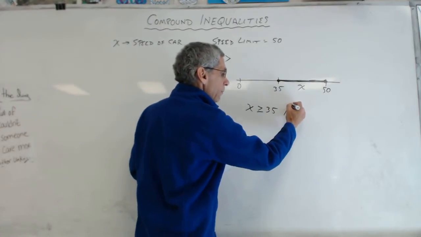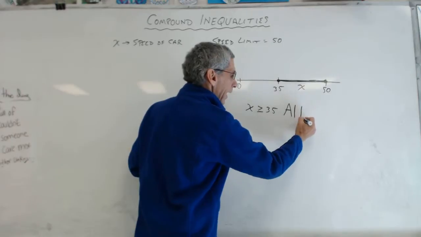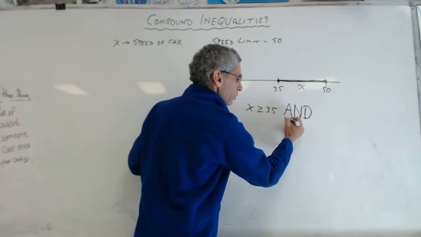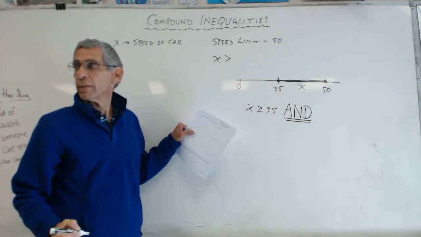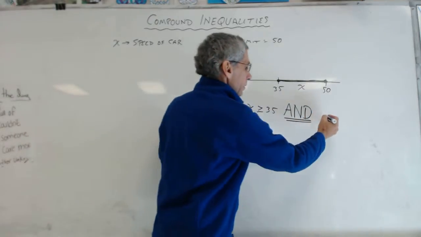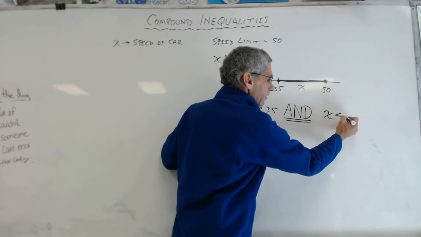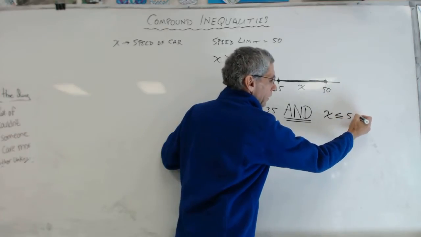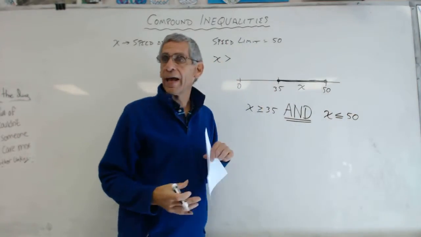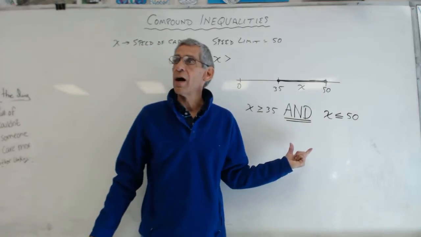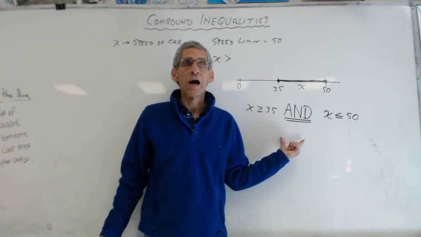Okay, and then you've got to put this big huge word called and. And is really important. How do I say the next one? X is less than or equal to 50. This is a compound inequality.